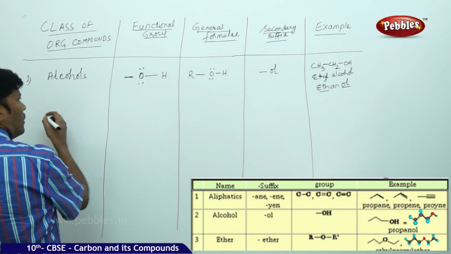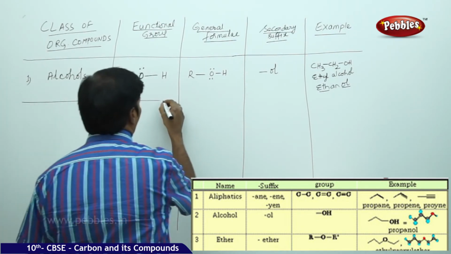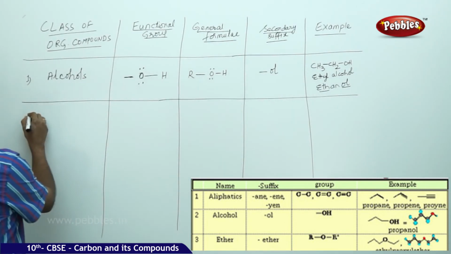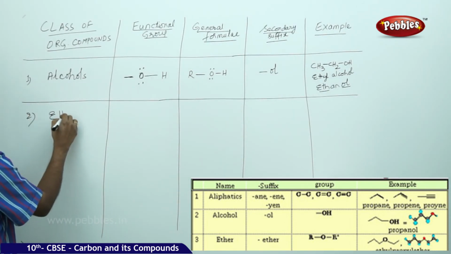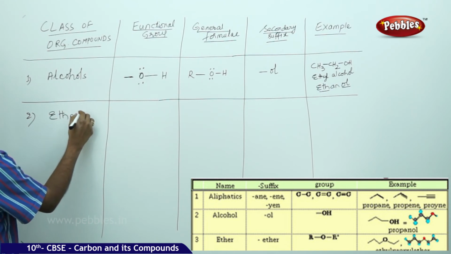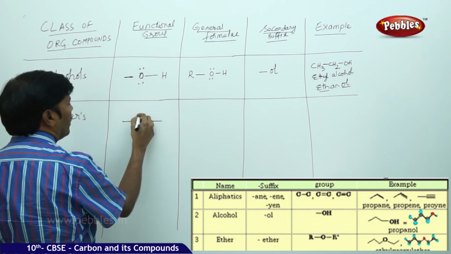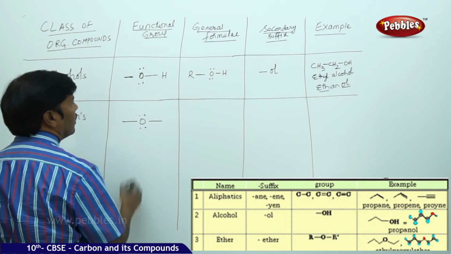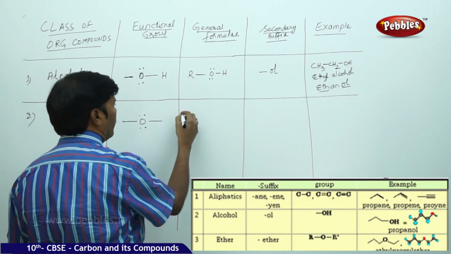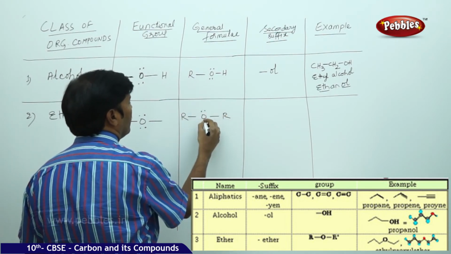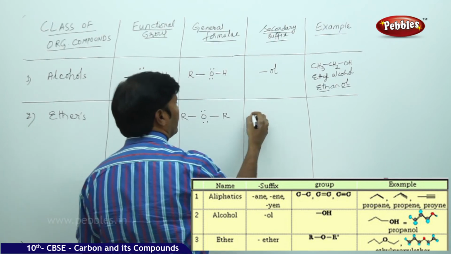So this is alcohols. Go for the next case, that is ethers. If you take ethers, functional group is ethereal oxygen, we call this as ethereal oxygen. Then general formula, R-O-R, secondary suffix, oxy.